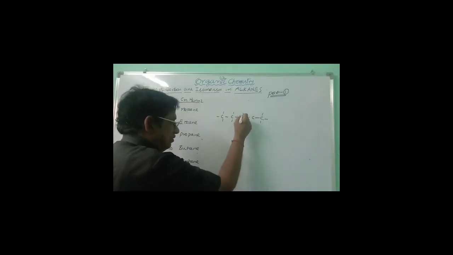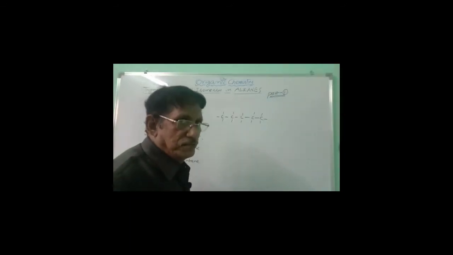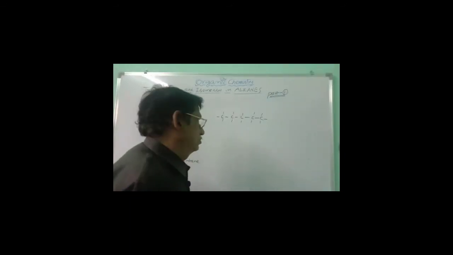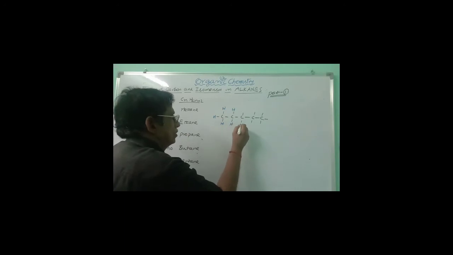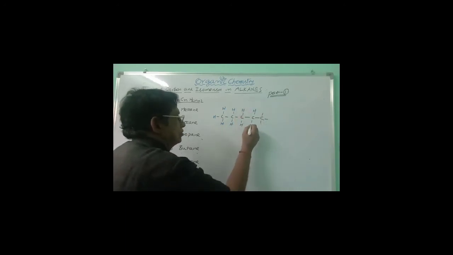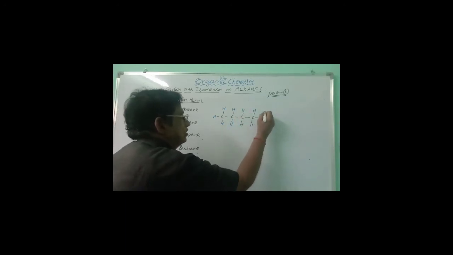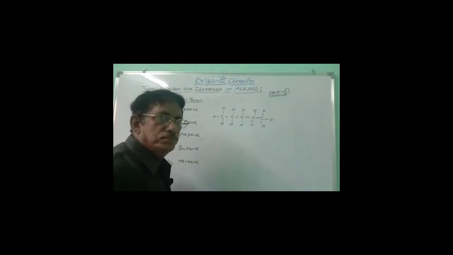Middle carbons will be having 2 hydrogens each. So unfilled valencies should be satisfied by hydrogens because hydrogen is univalent. So this is CH3, CH2, CH2, CH2, CH3. This is the expanded structure.